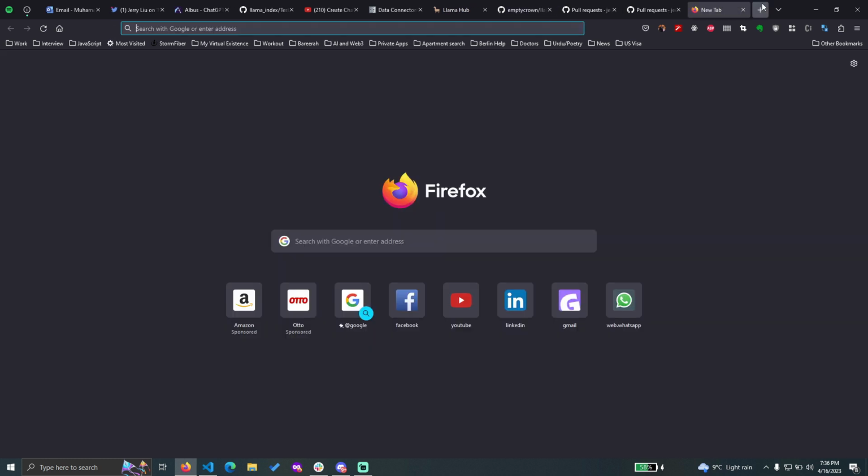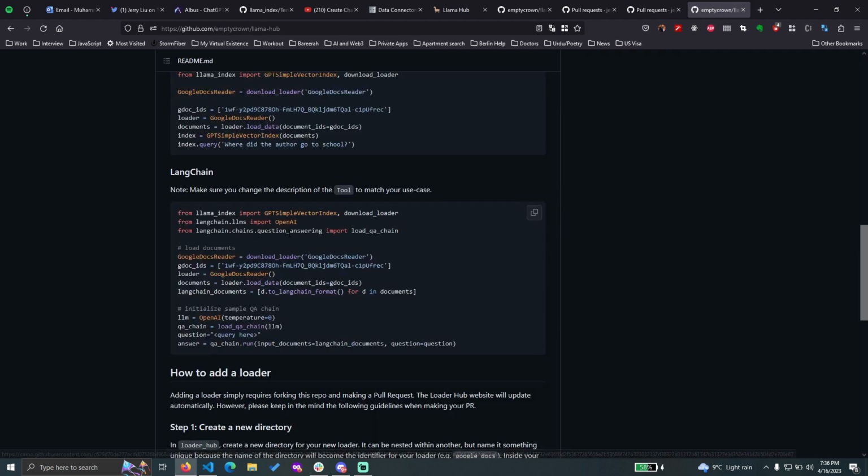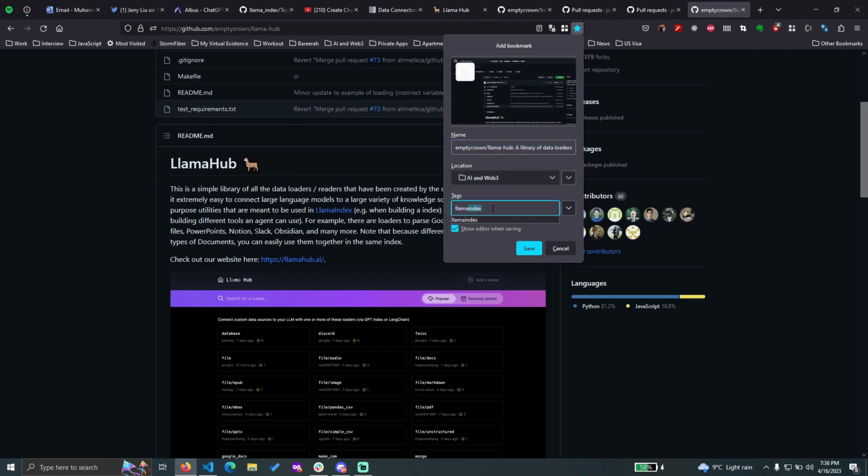Okay, so I need to look at the Llama Hub repo. Here it is. I will bookmark it for future references. I will still bookmark it.